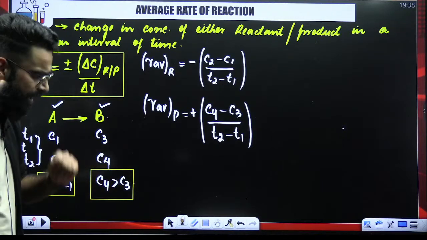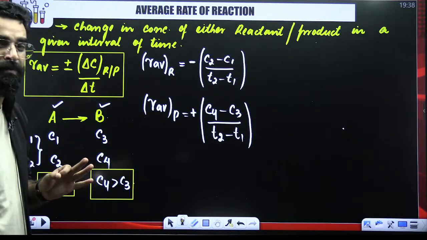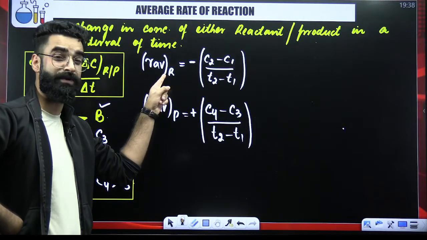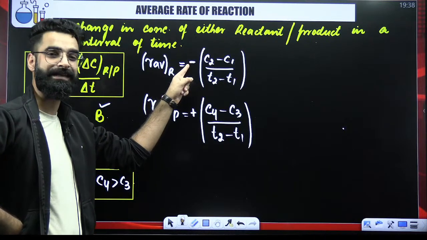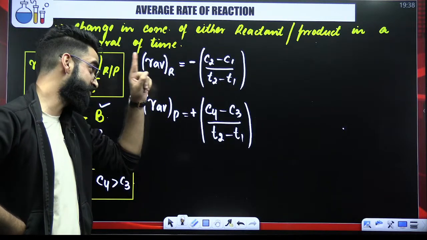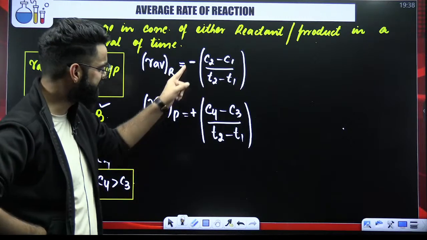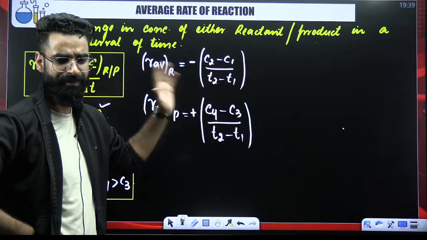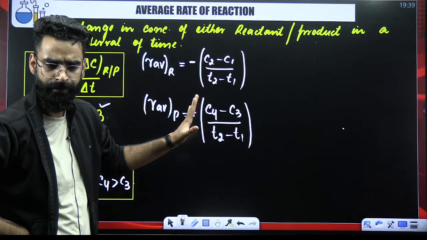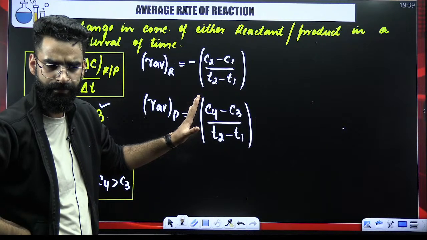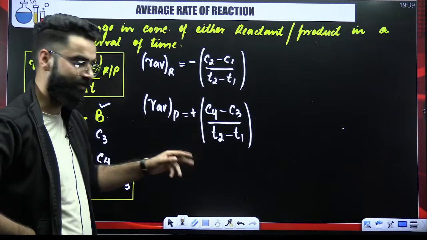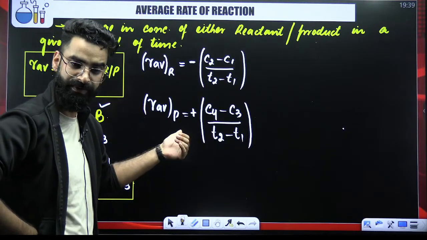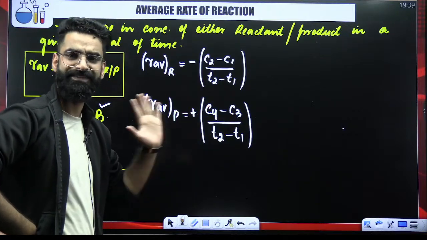Okay? Now, my dear students, remember from now onwards, whenever average rate of reaction is to be calculated with respect to reactants, you'll always start with the minus sign. Then you'll write change in the concentration of reactant divided by time interval. That's all. In the similar way, if you want to calculate average rate of reaction with respect to products, you will have to start with the plus sign, change in the concentration of product divided by time interval.